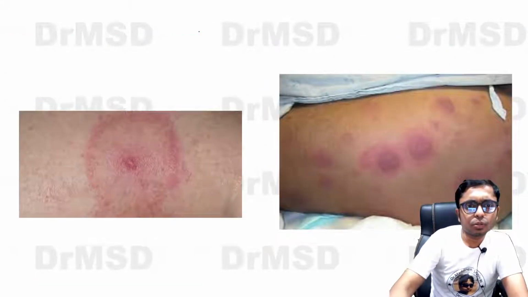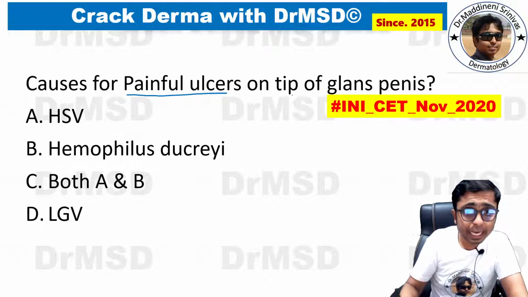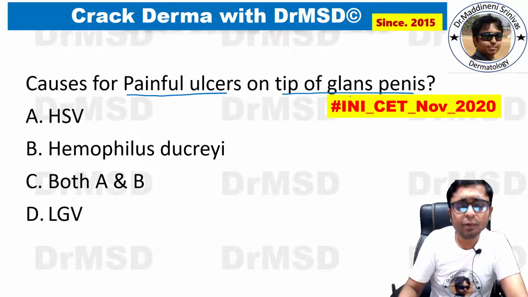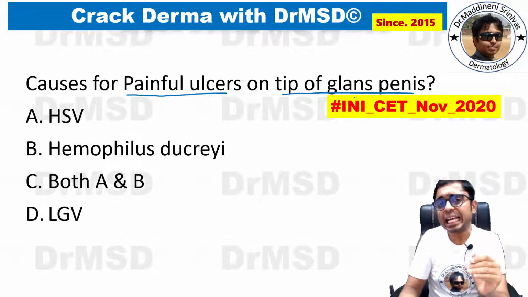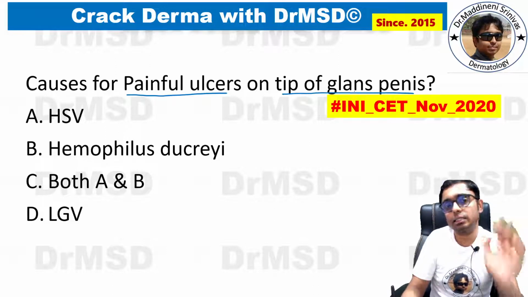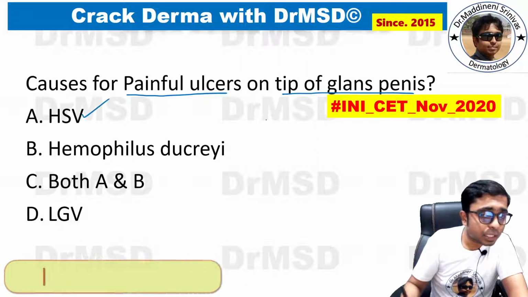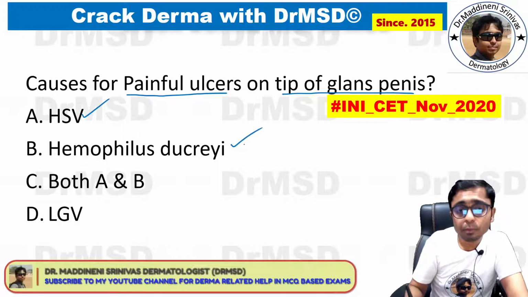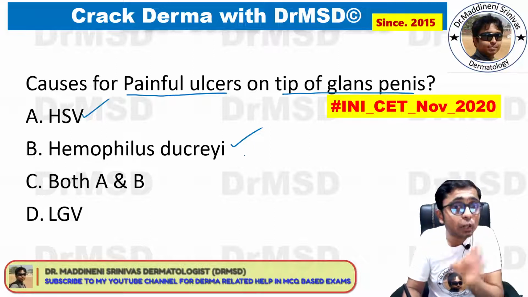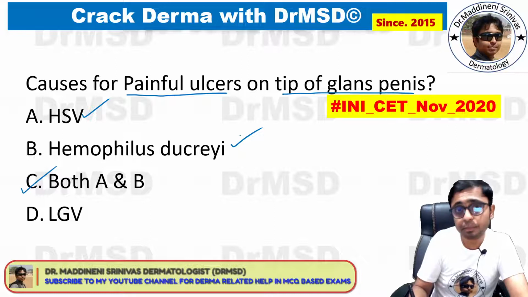So this is a future MCQ. Causes of painful ulcers over the tip of the glans penis. You need to identify the possible differential diagnoses if a patient presents with painful ulcers at the tip of the penis. So yes, both herpes simplex viral infection as well as Haemophilus ducreyi, which causes chancroid, are going to present with painful genital ulcers.